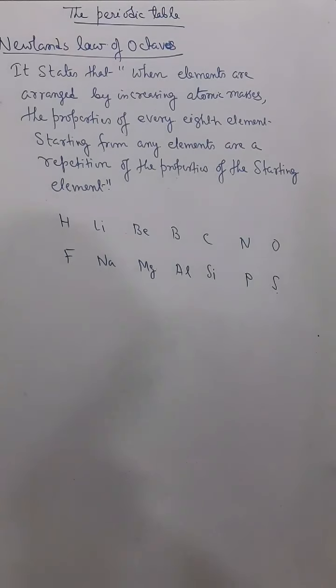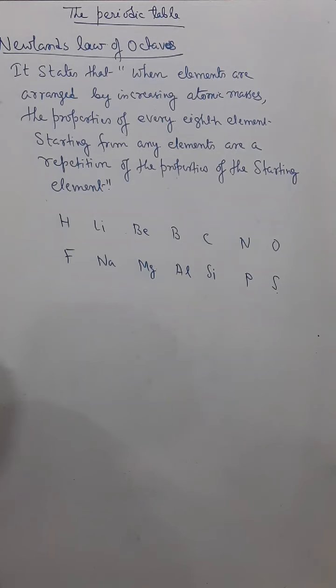Okay, now next, after the discard of Frobenius laws of triad, Newlands came, John Newlands, and he proposed his Newlands' law of octaves. This law states that when elements are arranged by increasing atomic masses, the properties of every eighth element starting from any element are a repetition of the properties of the starting element.